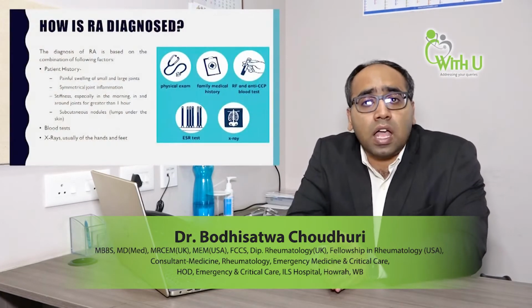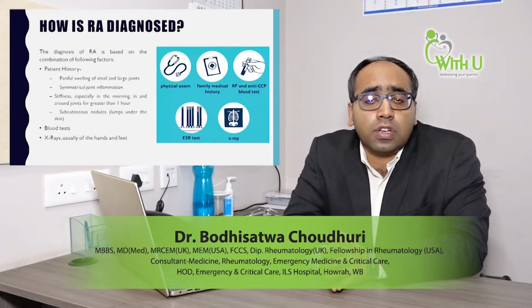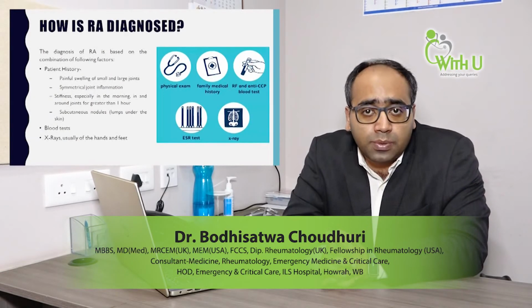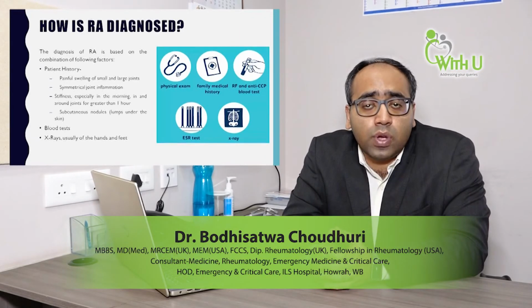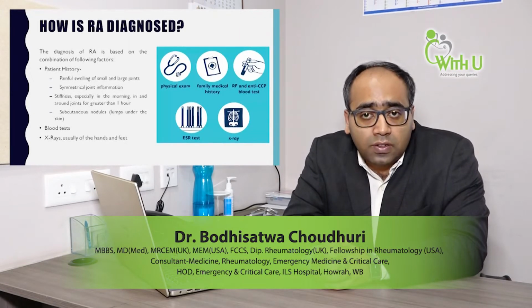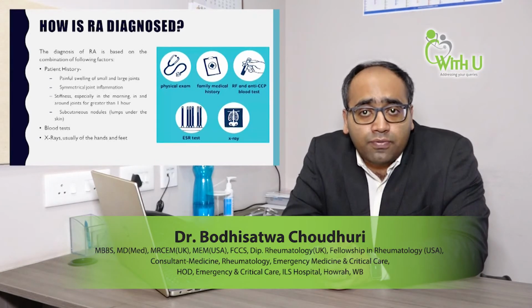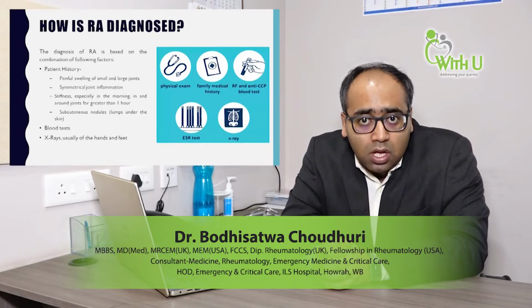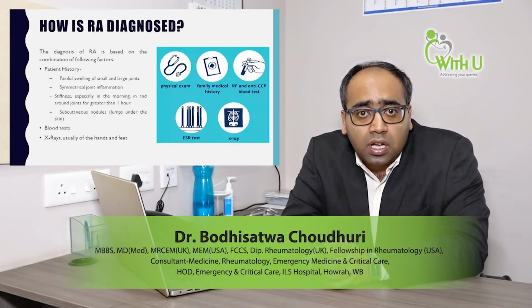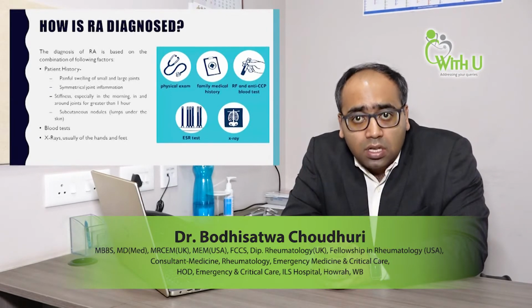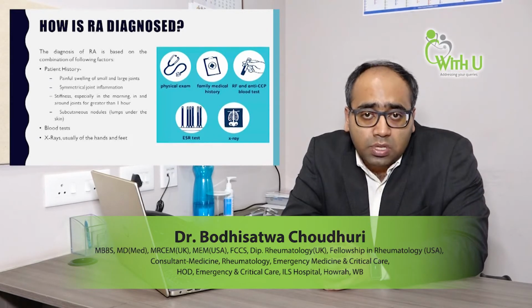How is RA diagnosed? First and foremost, definitely a good proper history. How the pain develops, where the pain starts, when the stiffness is there, whether it is morning or evening, whether any family member has a history of RA, all these things matter. After taking proper history, clinical examination of all the joints, including joint mobility, needs to be done.